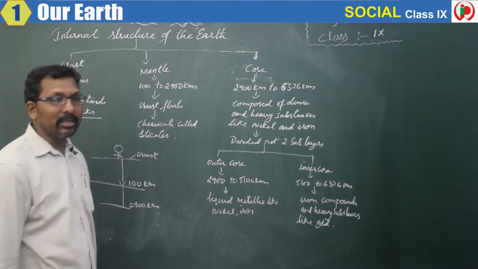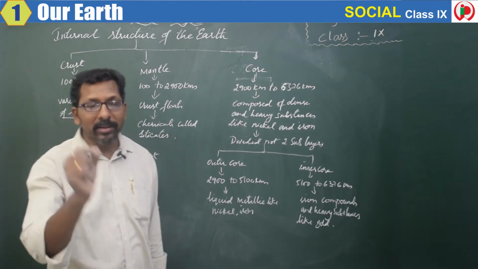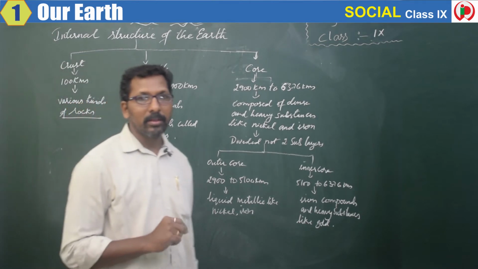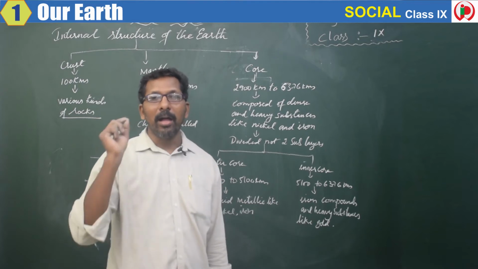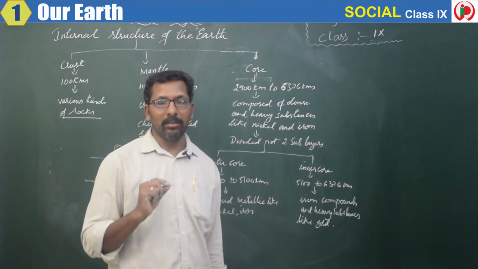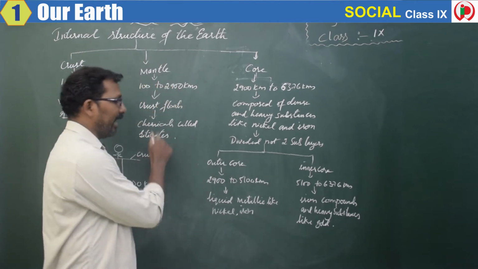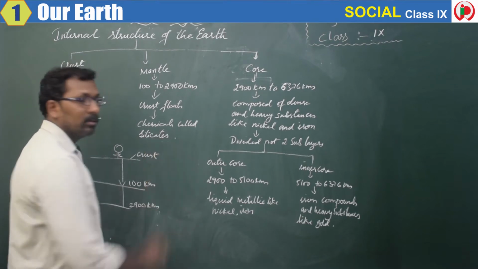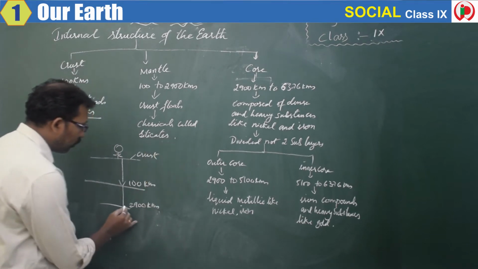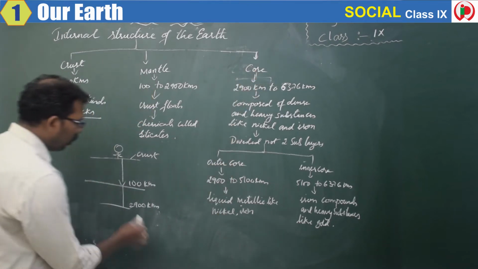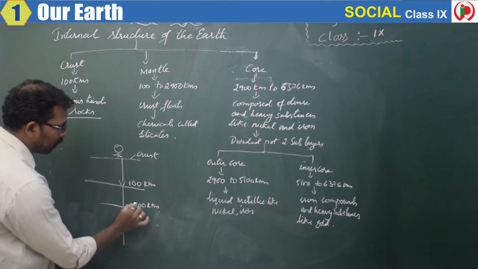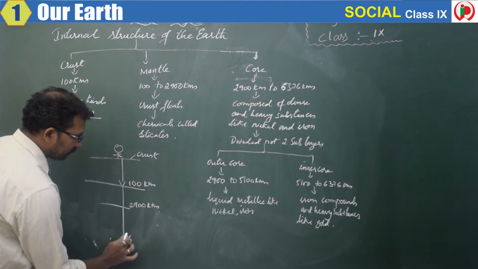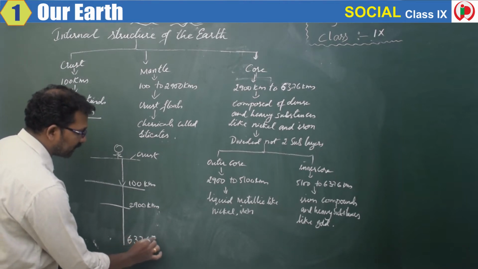Then what is present in the mantle? What type of minerals are present in the mantle? Chemicals called silicates are present in the mantle. That is the specialty of the second layer. The third one is the core. The core extends to a depth of 2,900 kilometers to 6,376 kilometers. Wow.